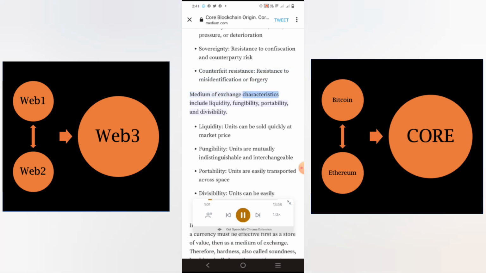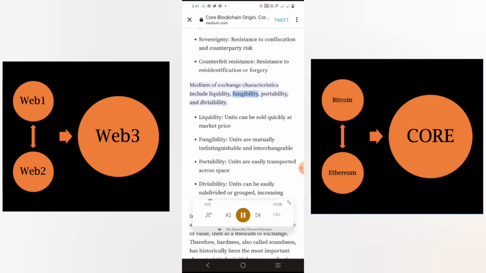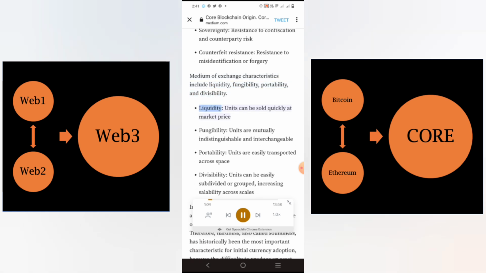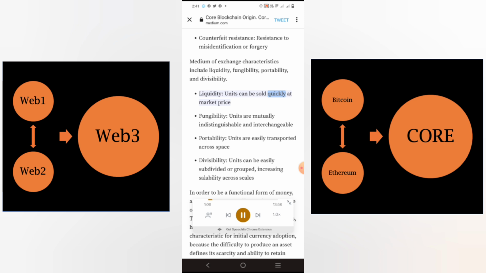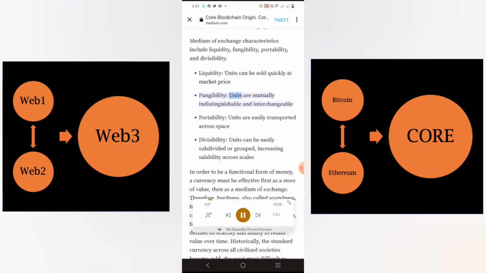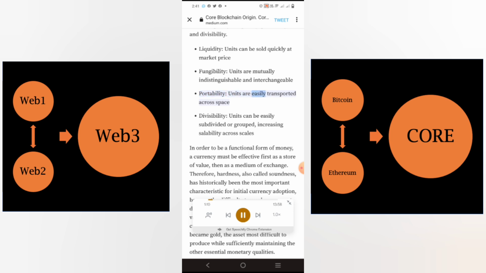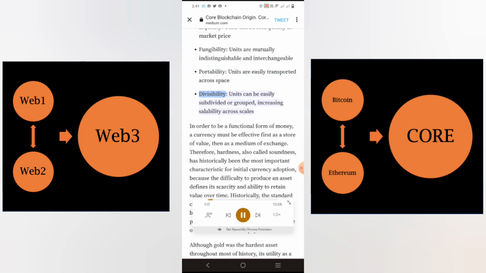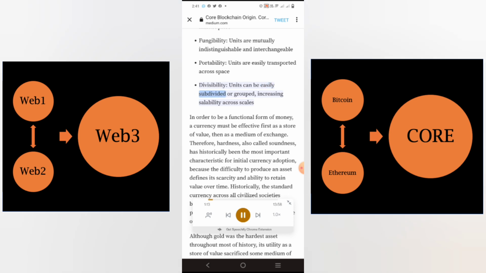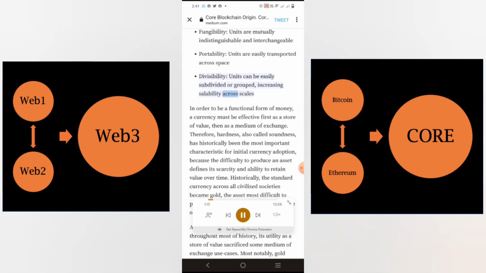Medium of exchange characteristics include liquidity, fungibility, portability, and divisibility. Liquidity: units can be sold quickly at market price. Fungibility: units are mutually indistinguishable and interchangeable. Portability: units are easily transported across space. Divisibility: units can be easily subdivided or grouped, increasing sellability across scales.